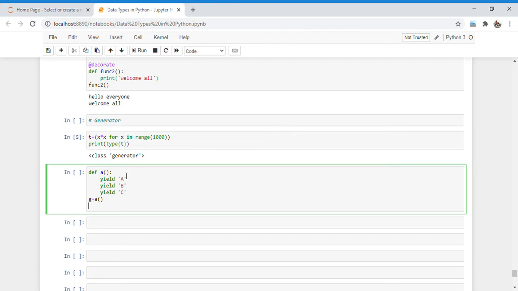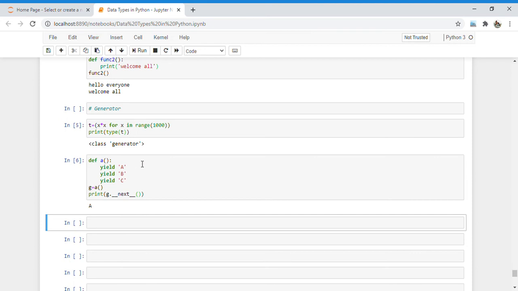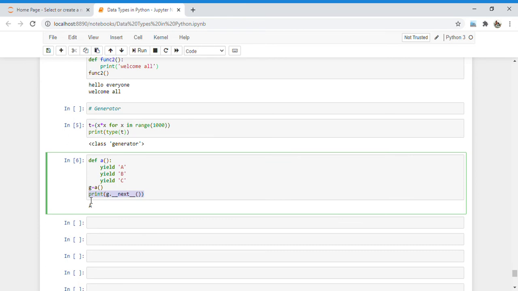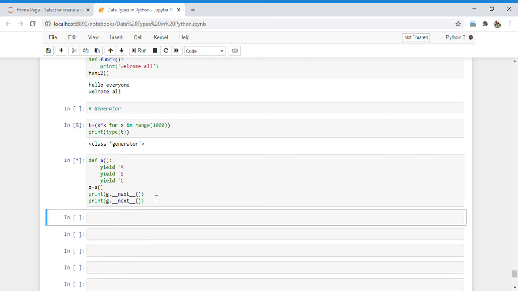Now if I want these values one by one, then by using the next iterator method, I am going to print g dot underscore underscore next underscore underscore. This is the inbuilt method, so it prints me the first element inside the generator. One by one, it prints one by one. That's why it only prints a first, and if I print this again, then it will print b for me.